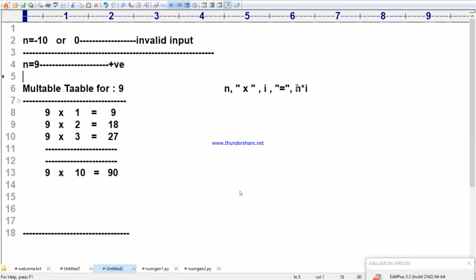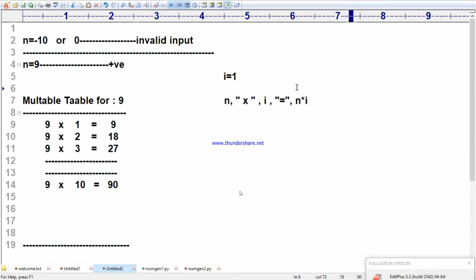Now, tell me the logic informally. i is equal to, starting from where? 1. i is equal to 1. Karthik already understood. While, tell me, i less than or equal to, see, 1, 2, 3, 4, 5, 6, up to 10. i less than or equal to 10.